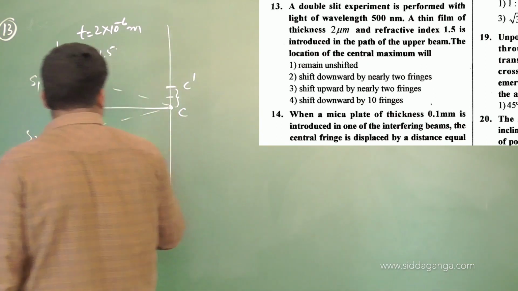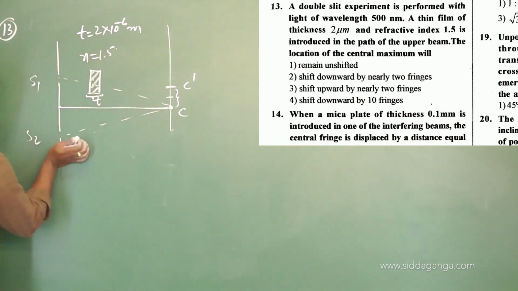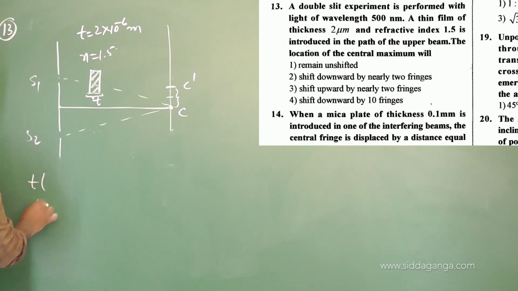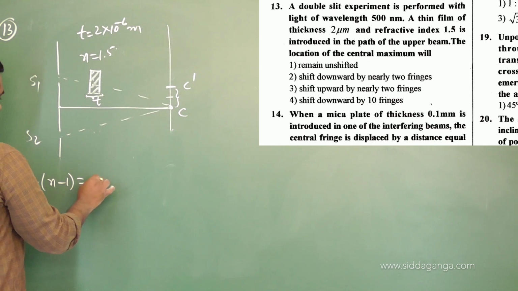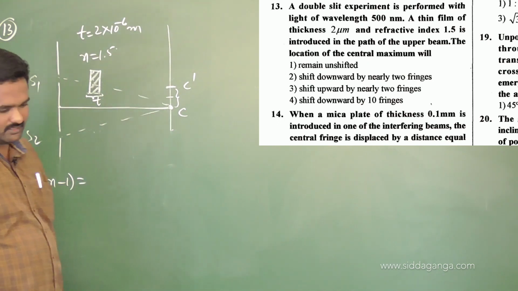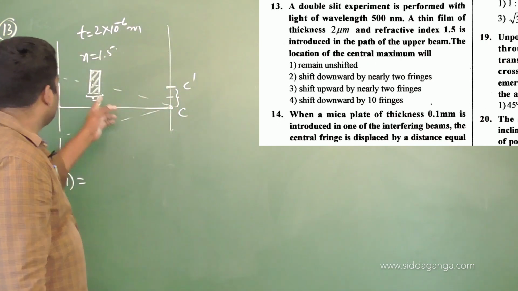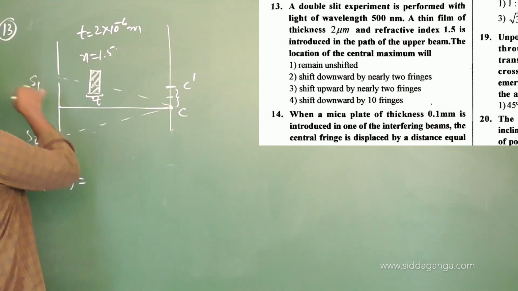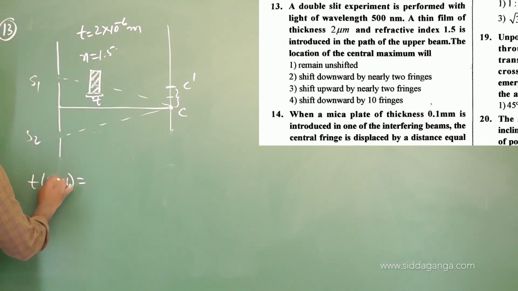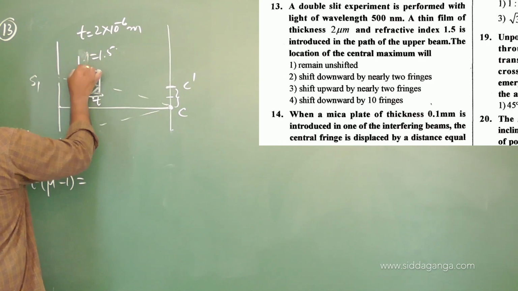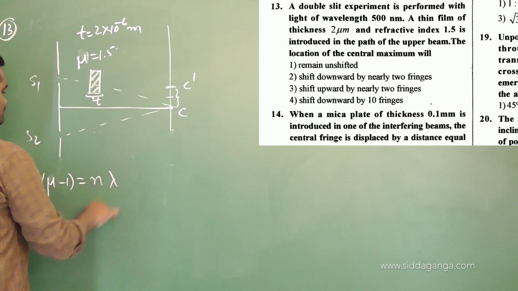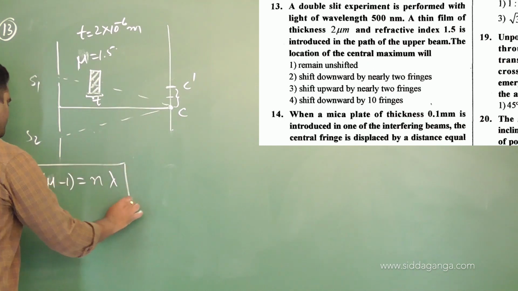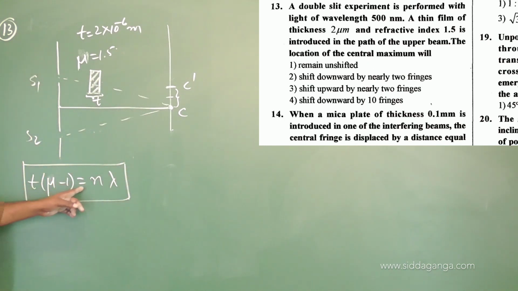So for this, the relation we have written, I will mention once again: T into n minus 1 equals to, n is the refractive index of the medium they have given. To avoid confusion, I will take the refractive index as mu, because the letter n I am going to use for the number of fringes shifted. So T into mu minus 1 equals n lambda. This is the formula we have written earlier. This one we have derived already.